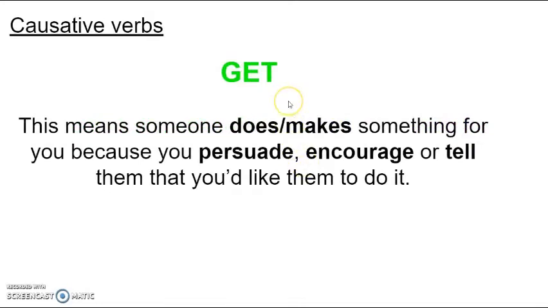We are going to start with the verb get. If you use the verb get as a causative, it means that someone does or makes something for you because you persuade or encourage or tell them that you would like them to do it. Pay attention to the definition. Try to read it carefully. I'm going to give you some examples.